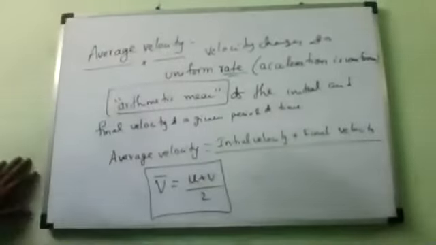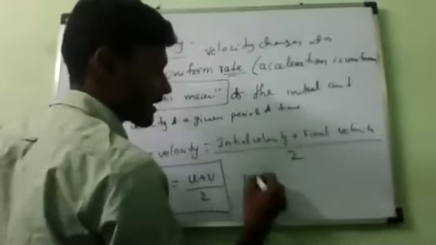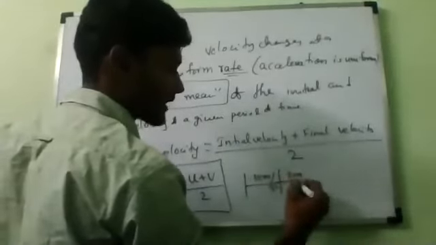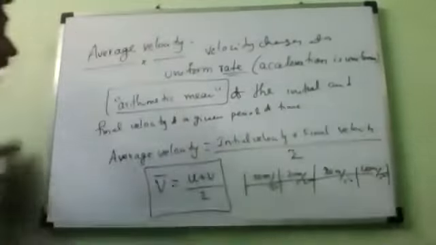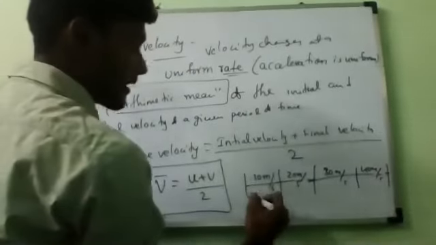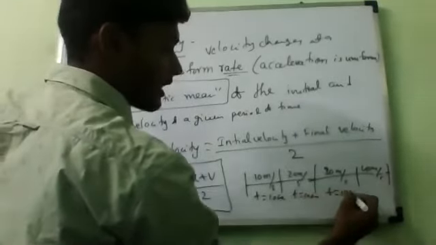When the body is moving with uniform acceleration, suppose first the acceleration is 10 meter per second square, next 20 meter per second square, next 30, now next 40 meter per second square. Now what is the average velocity? Or else you can take velocity only, because velocity only will give you acceleration, correct? And this is the velocity and time period is equal to, let me take 10 seconds. Here also 10 seconds, here also 10 seconds, here also 10 seconds.